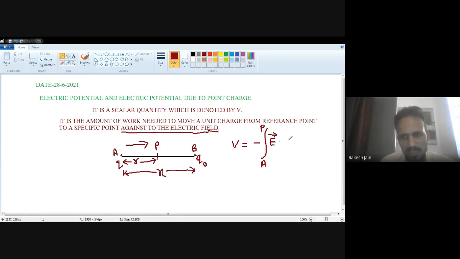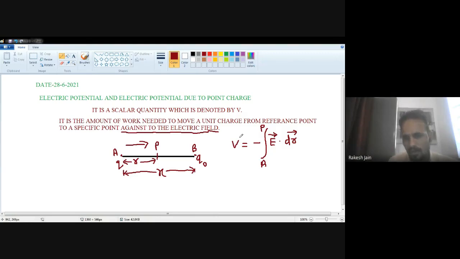Whenever integration is there, there should be a differential of the term. Here it is the differential of r, because r is the distance between the points A and P. So this is the formula to find the electric potential between any two points, denoted as A and B.